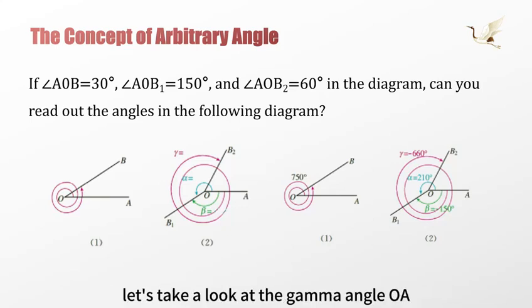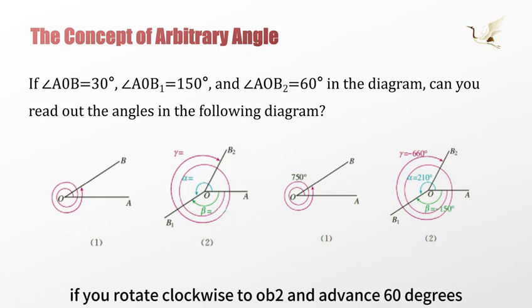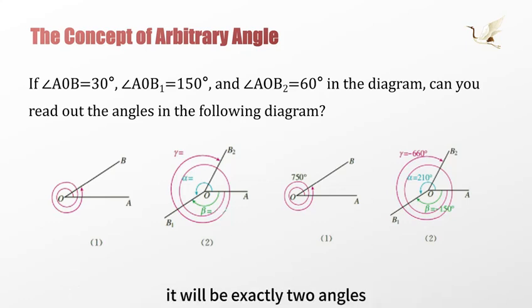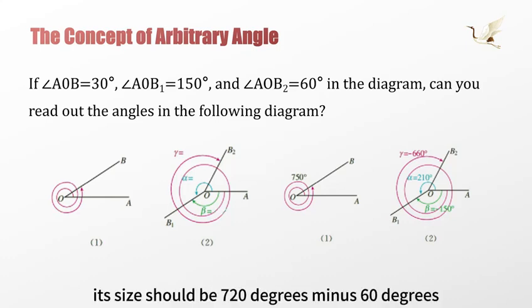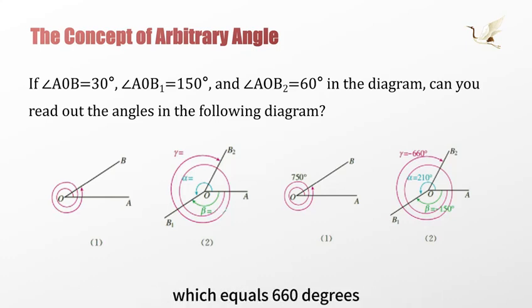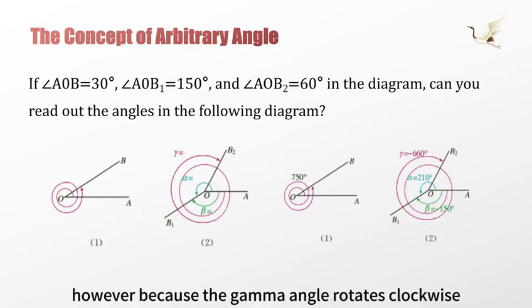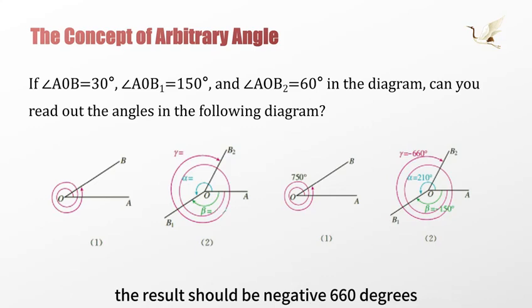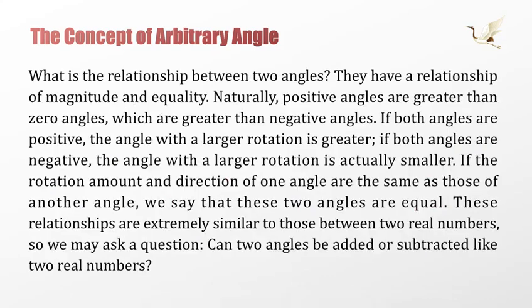Let's take a look at the gamma angle. OA rotates clockwise for 2 full turns and then advances 60 degrees back to OB2, so its size should be 720 degrees minus 60 degrees, which equals 660 degrees. However, because gamma rotates clockwise, the result should be negative 660 degrees.